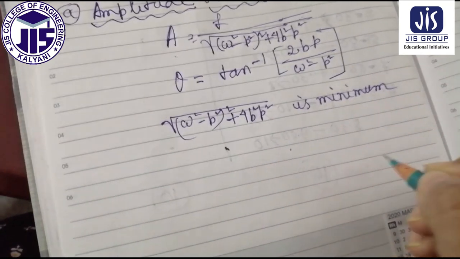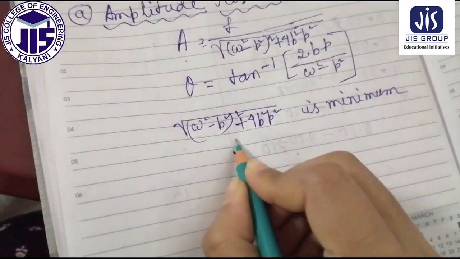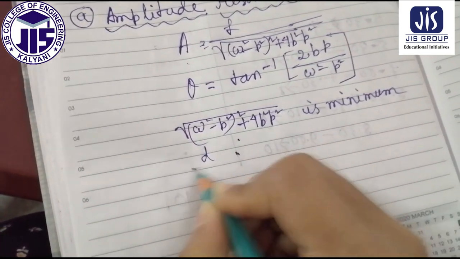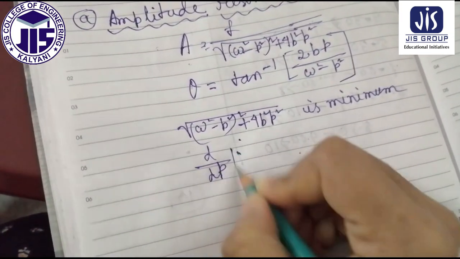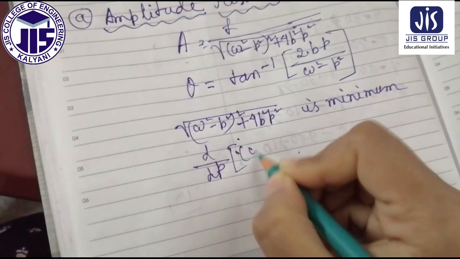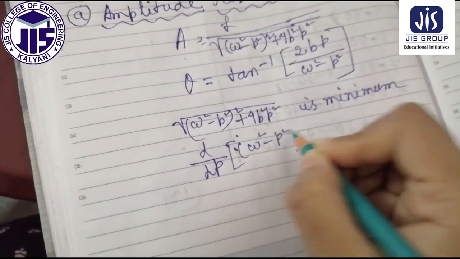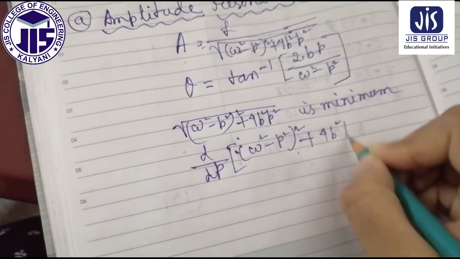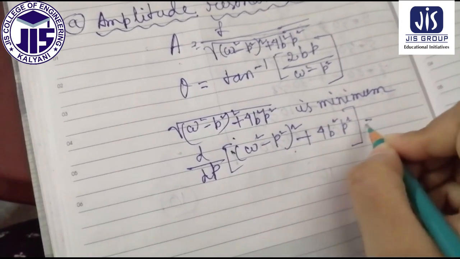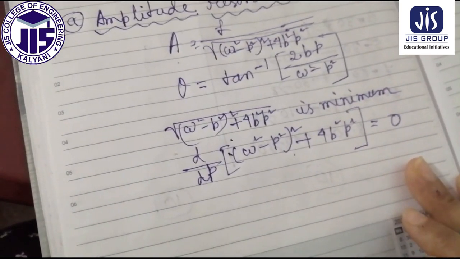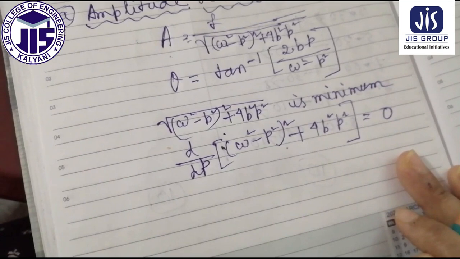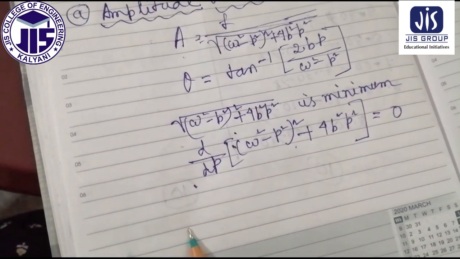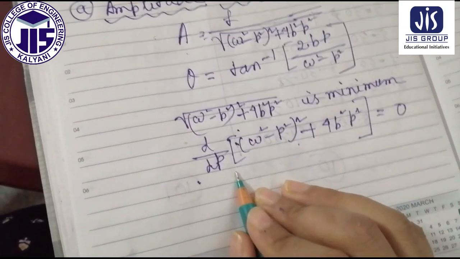It has to be minimum. So if it is minimum, then we can write that dp of (omega square minus p square) whole square plus 4b square p square will be equal to 0. Okay, now there is simple derivation, there is no physics.